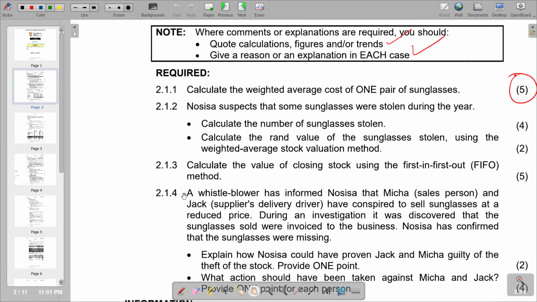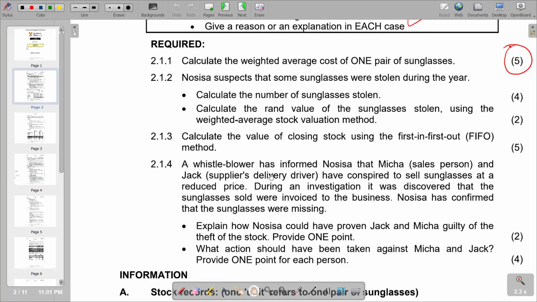Right, we are on 2.1.4, which reads: a whistleblower informed NOSISA that Mika, the salesperson, and Jack, the supplier's delivery driver, have conspired to sell sunglasses at a reduced price. During an investigation, it was discovered that the sunglasses sold were invoiced to the business.